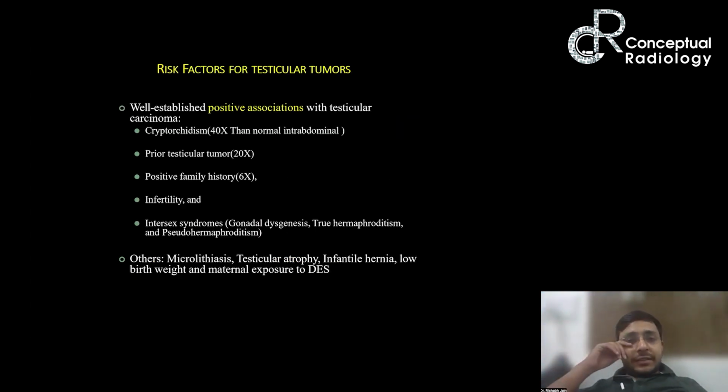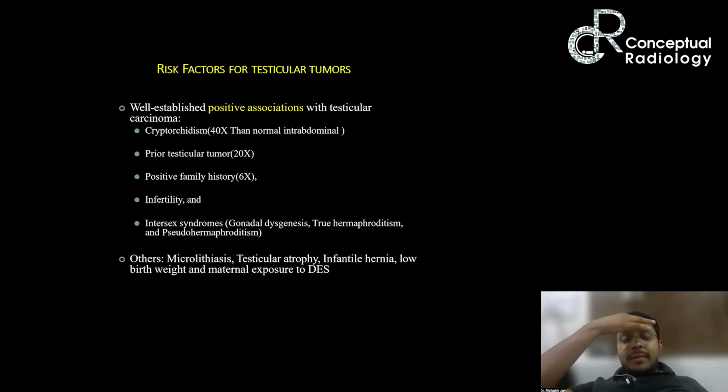So what are the risk factors? Positive associations are well established with cryptorchidism and prior testicular tumor, in which there is 20 times more risk of malignancy. In cryptorchidism, there is 40 times more risk of testicular carcinoma than a normal intra-abdominal location.